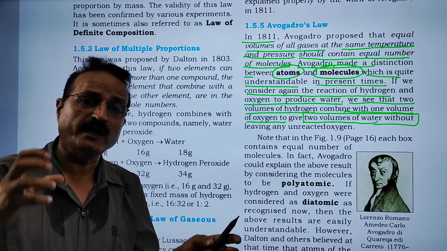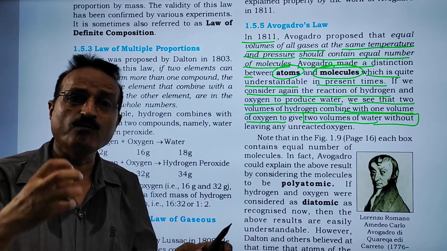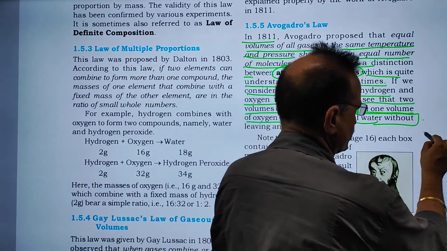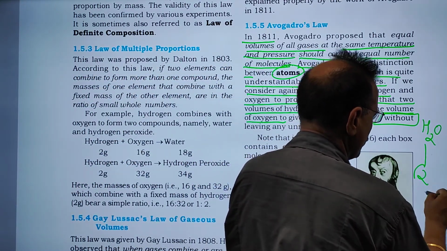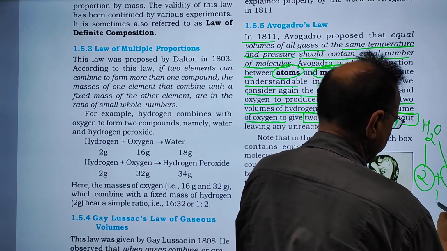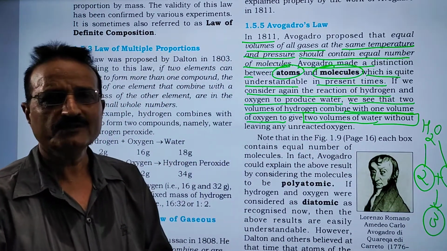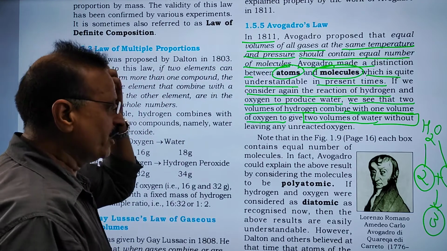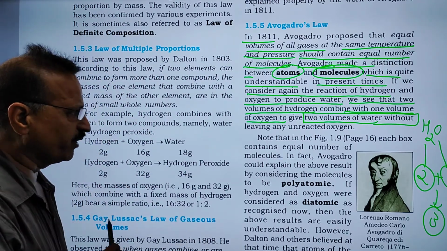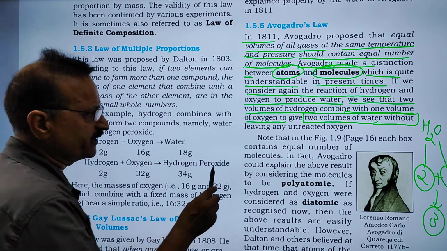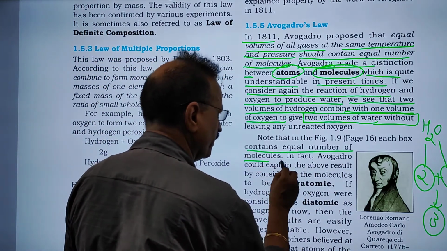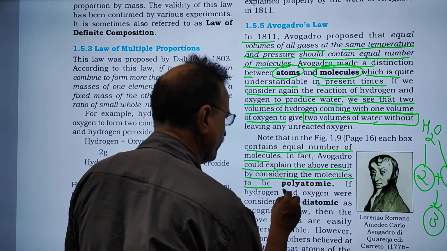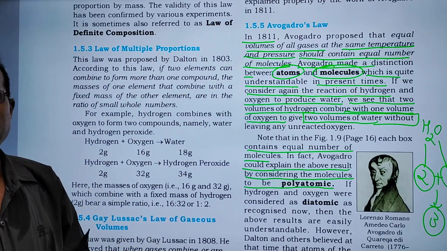But when the water is obtained, it is triatomic molecule because water containing H2O. So there are 2 H and 1 O. Total atom 3. So water is triatomic or polyatomic molecule. Note that figure in 1.9 that we have already drawn and we have already seen contains the equal number of molecules. In fact, Avogadro could explain the above result by considering the molecule to be polyatomic. Triatomic, it means it is polyatomic.